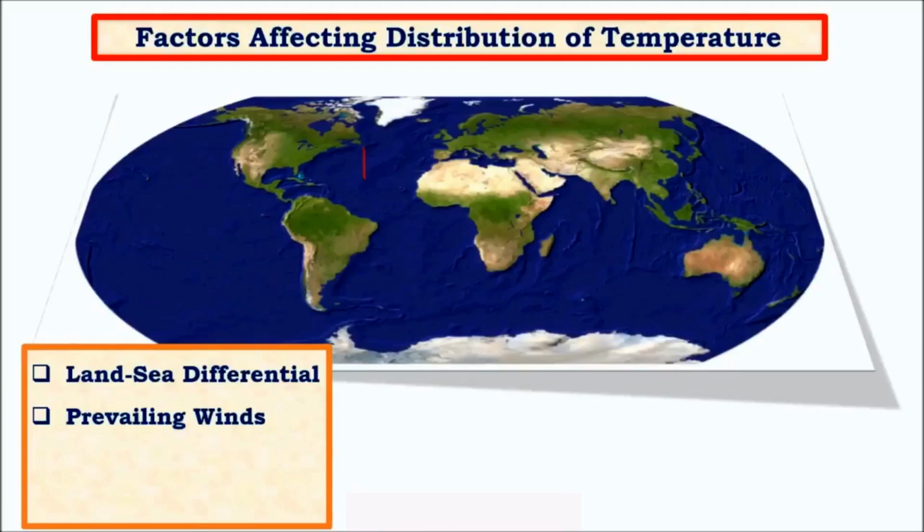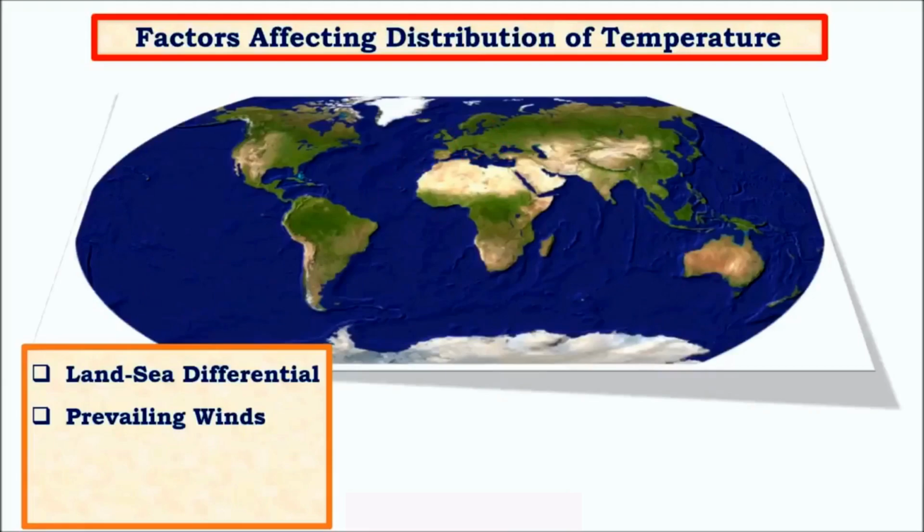For example, let us take a kg of water and a kg of iron, and let us assume that we are supplying the same amount of heat to both iron and water. The time required to raise the temperature of iron is much less, whereas the time required to raise the temperature of water is much greater. This is because the specific heat of water is much higher, whereas the specific heat of iron is much lower. And when we compare water and land, the specific heat of land is comparatively lower, whereas the specific heat of water is higher.